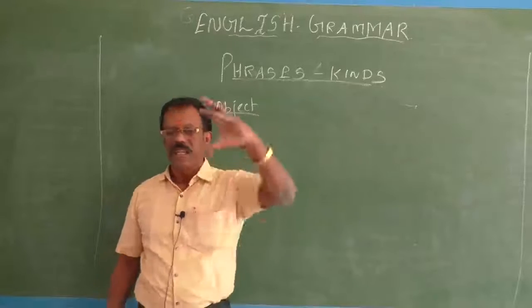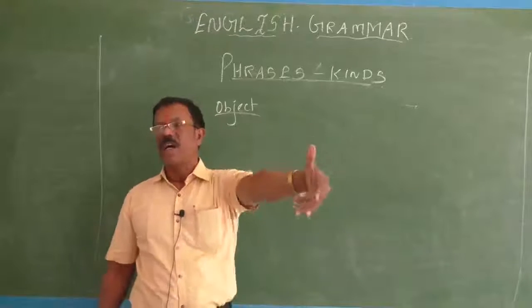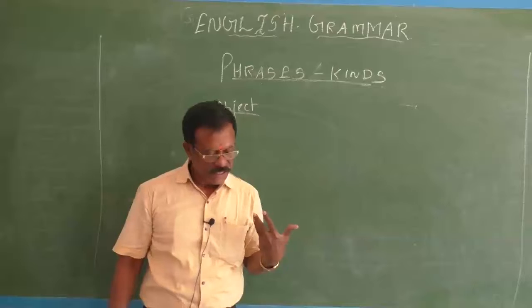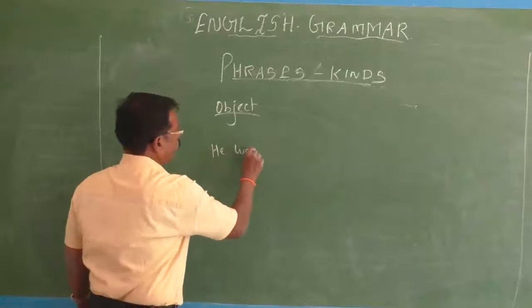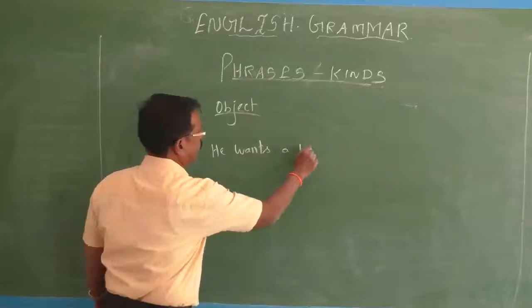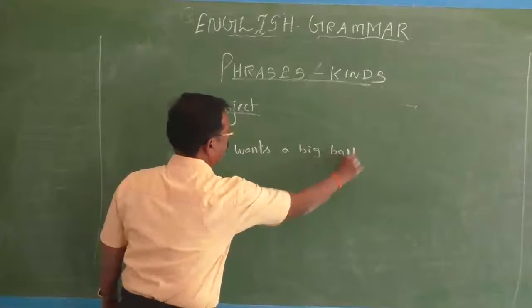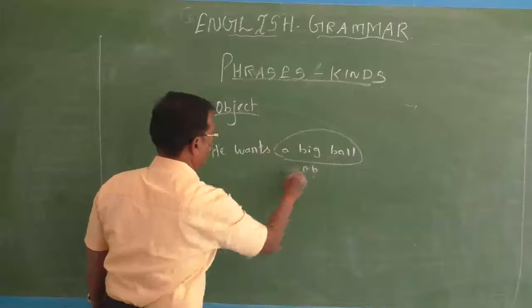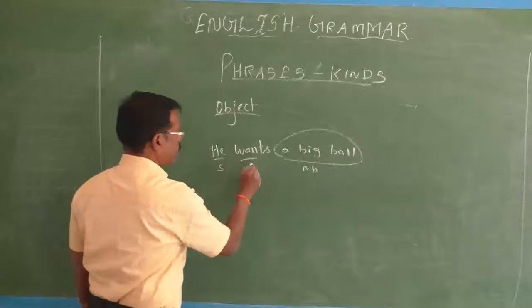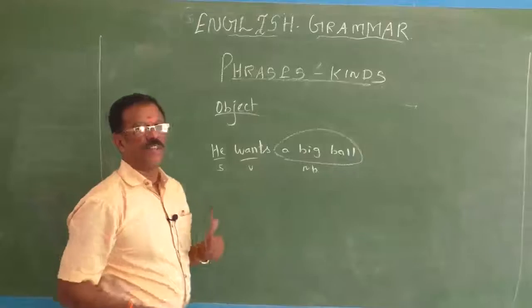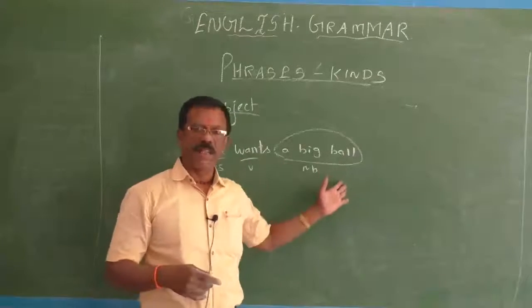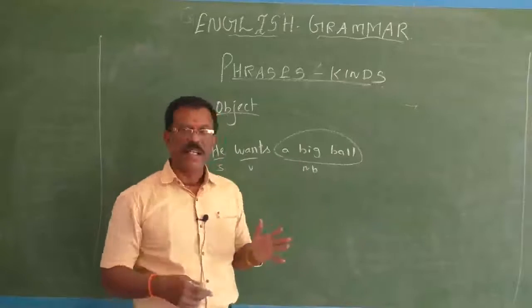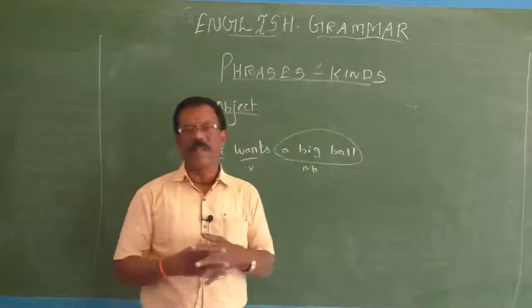In the same way, if a phrase does the function of an object, then it is called a noun phrase. See, he wants a big ball. Here a big ball is a noun phrase. He is the subject, wants is the finite verb. He wants what? If you ask the question, he wants what? A big ball. Ball is the head word, that is a noun. Big is an adjective. A is a determiner, that is an article.